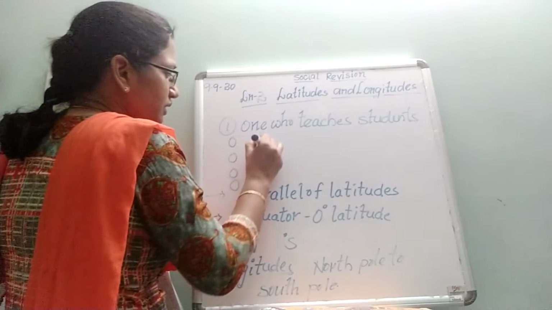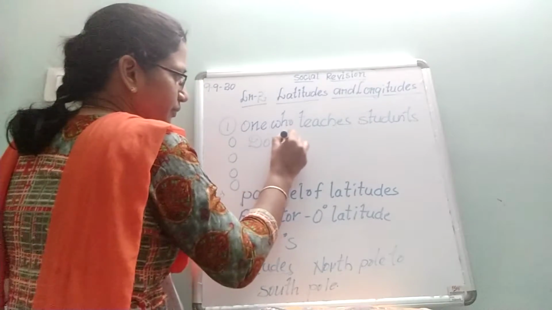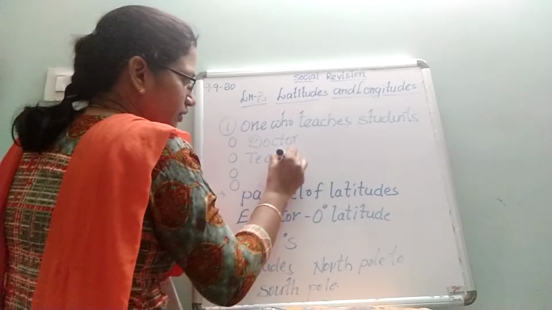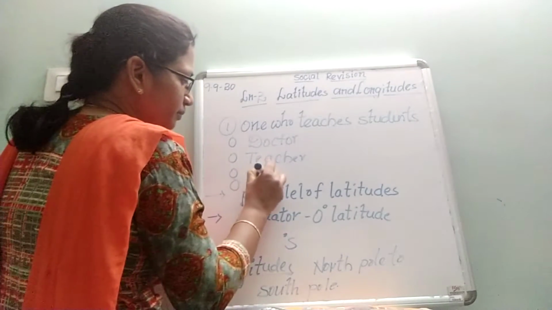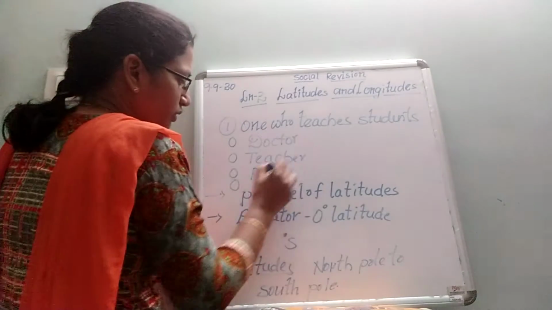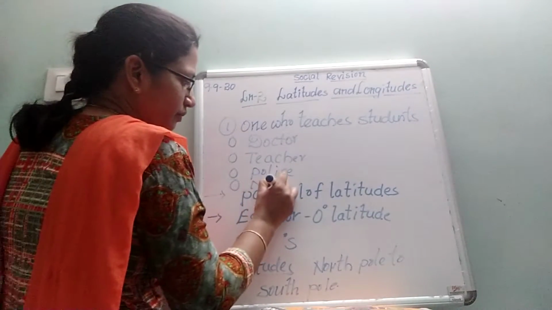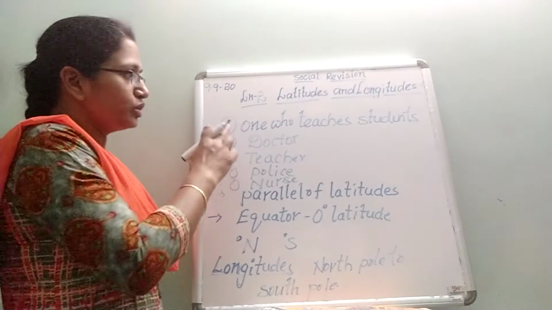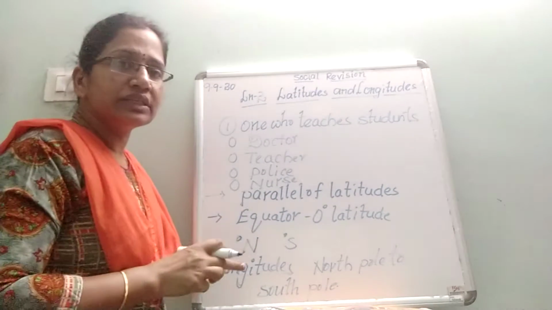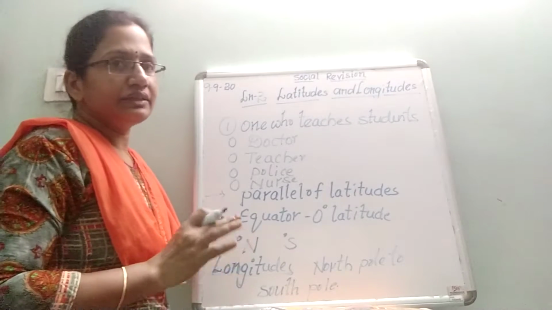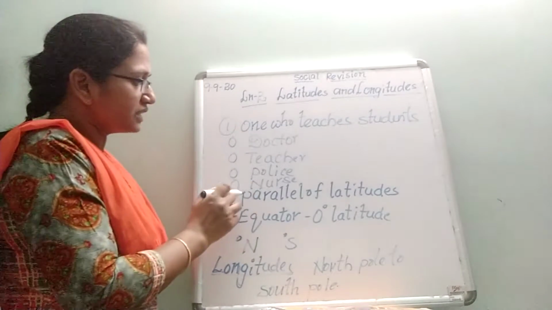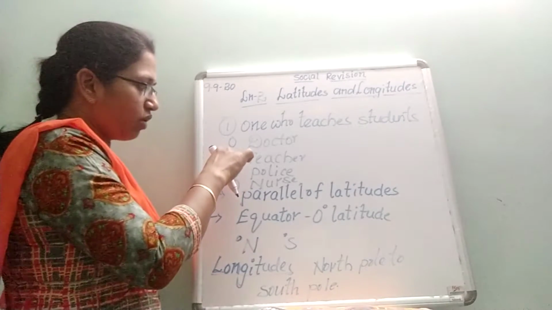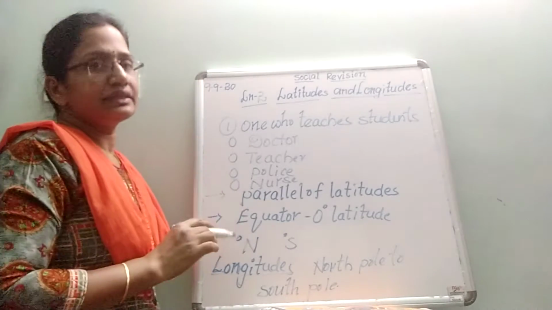First one is doctor, second teacher, third police, and fourth nurse. So like this you will have options. So one who teaches students is called a teacher. So here which is the correct answer? Teacher is the correct answer. So you have to click on this. Then it will be selected.